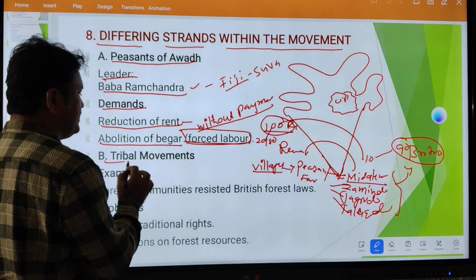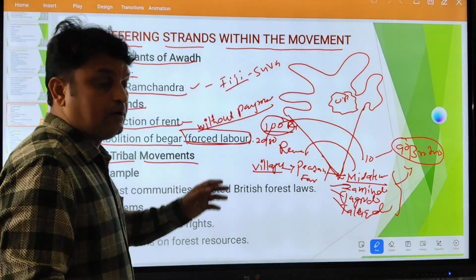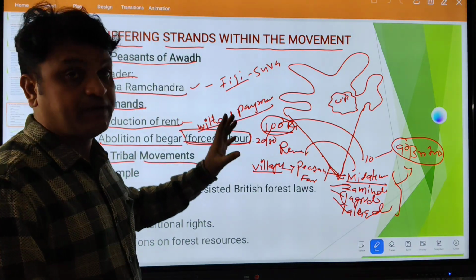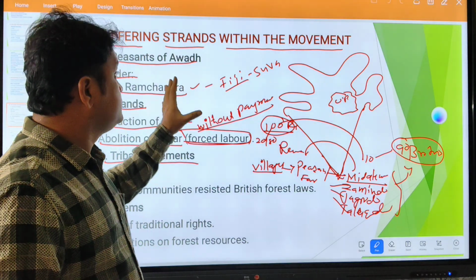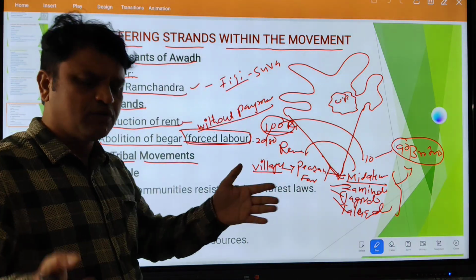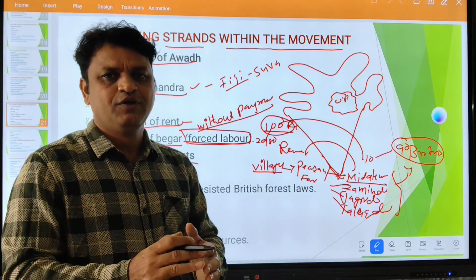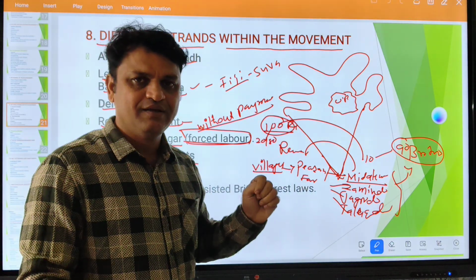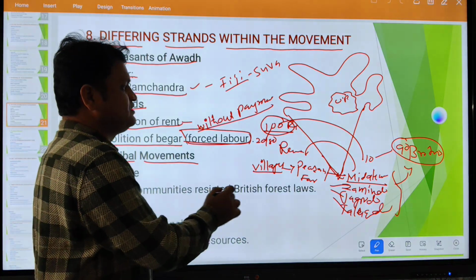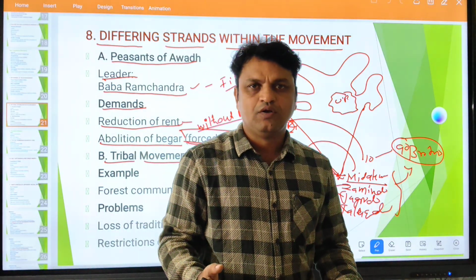Next, tribal movements. I told you that different people are participating in the movement, with different problems. One of the problems is the peasants of Awadh. Another is the tribal movement. We have different tribal communities. Do you know what a tribal community is?